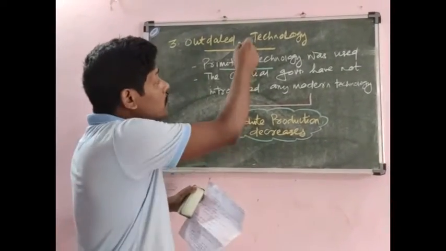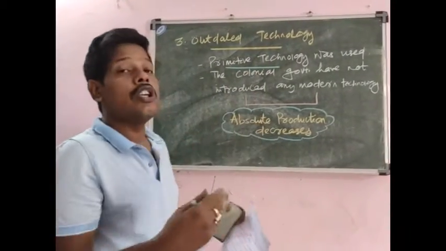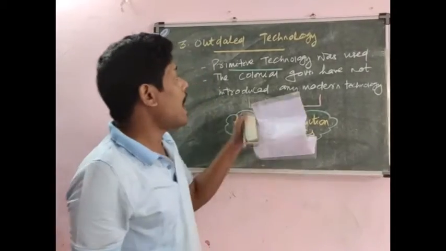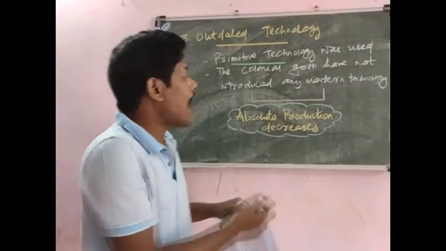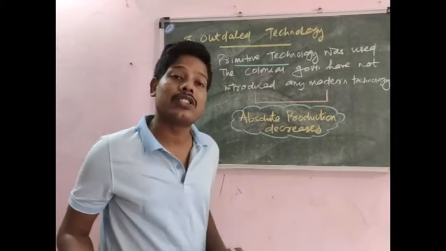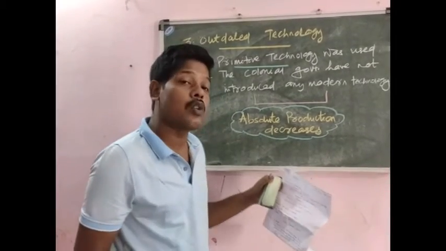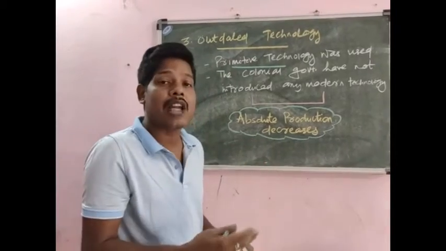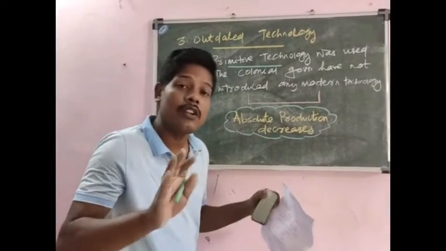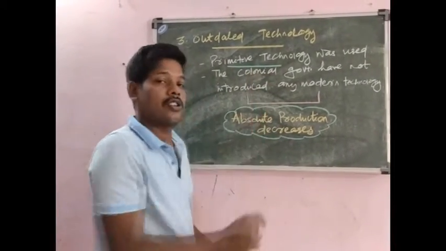So, due to this, modern technology was not used and the farmers were forced to use the primitive technology, so the absolute production decreased. When the absolute production decreased, ultimately there was backwardness and stagnation in the Indian agriculture sector. So this is the third reason.